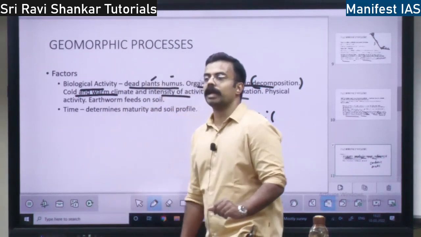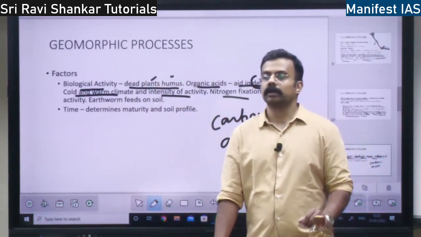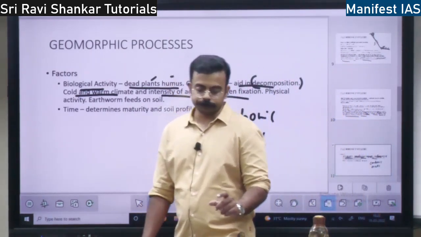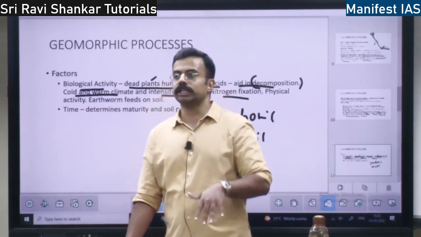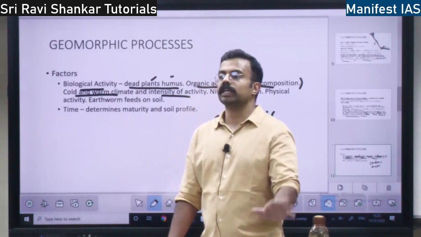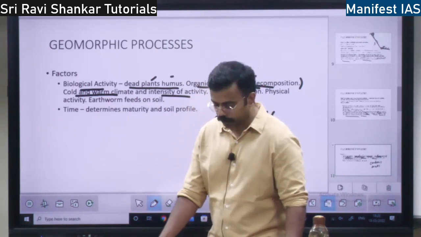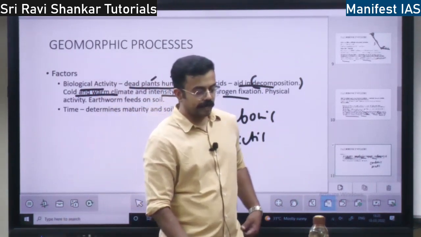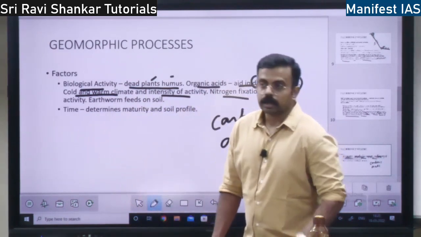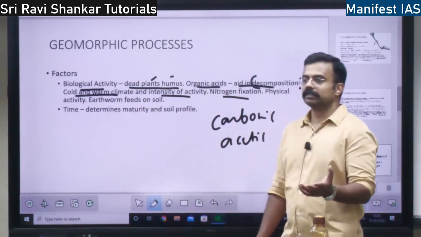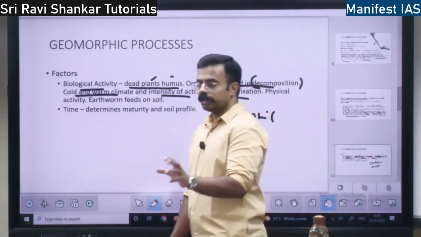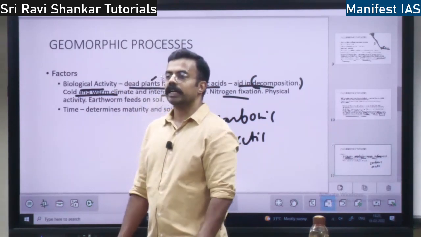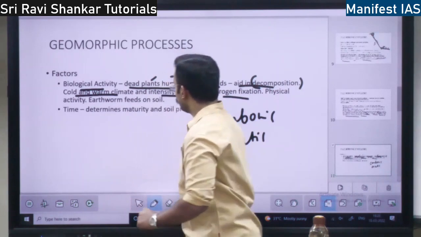So which organism helps in nitrogen fixation? It is Rhizobium. Rhizobium is going to take the nitrogen and fix the nitrogen in the root nodules of the leguminous plants, legume plants. You know legumes, right? So pulses, all these sprouted pulses come under legumes. Legume plants, this Rhizobium is going to take the nitrogen and fix the nitrogen in the roots of the leguminous plants, right?